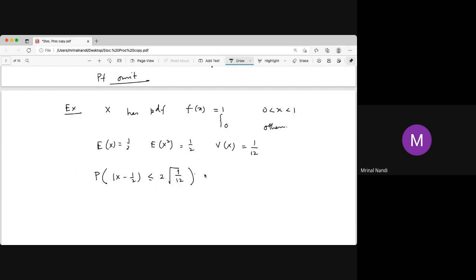Then it is the probability of X between half minus 1 by root 3 and half plus 1 by root 3, which is equal to 1. It is equal to 1 because the lower limit is a negative number and the upper limit is greater than 1.